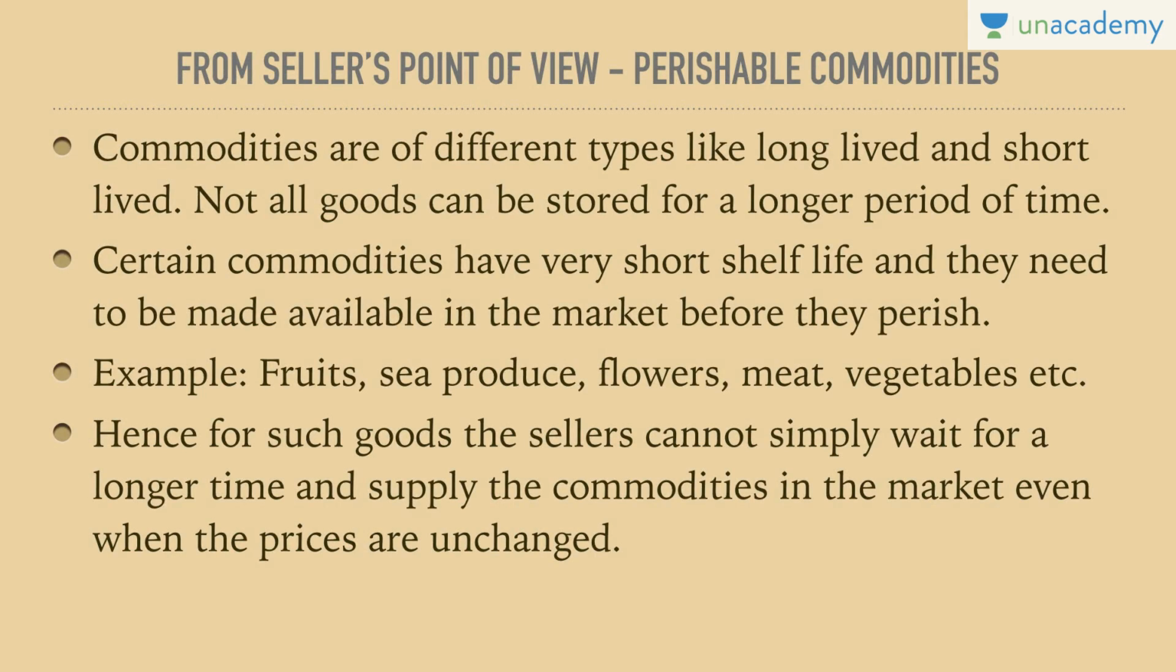The third point is perishable commodities from the seller's point of view. Perishable commodities are those which get rotten or perish in a small period of time, like food items. Commodities are of different types, like long-lived and short-lived, durable and non-durable goods. Not all goods can be stored for a long period of time. Hence, certain commodities have a very short shelf life and need to be made available in the market before they perish. For example, fruits, sea produce, flowers, meat, vegetables, etc. All these are perishable items, they are short lived. So they need to be made available in the market at a faster rate and much before they can perish.